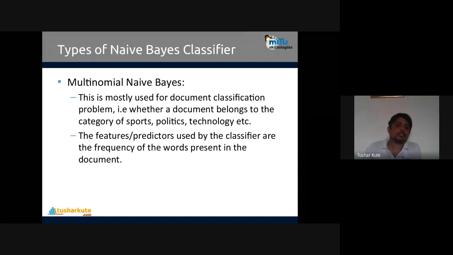So in this, the features and predictors used by the classifier are the frequency of words present in the document. It means what is the frequency of the word present in the document. Based on that, the multinomial classifier will do the classification of the document into respective categories: sports, politics, or technology. Okay, so it's called multinomial Naive Bayes.